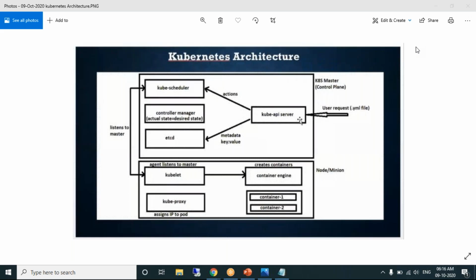Remember, a cluster is nothing but a combination of master machine and node machine. One master, one node; one master, two nodes; one master, 10 nodes. It's up to the requirement. So a Kubernetes cluster is nothing but a combination of master and node.